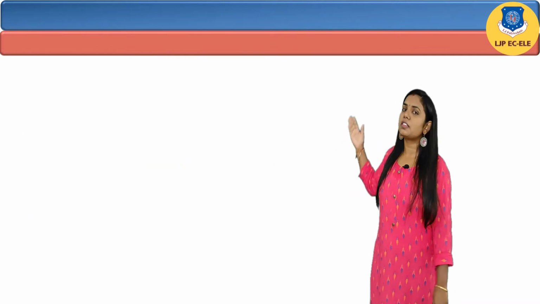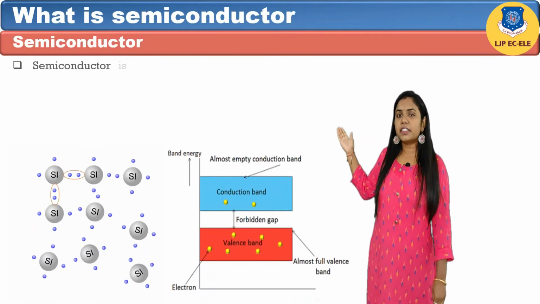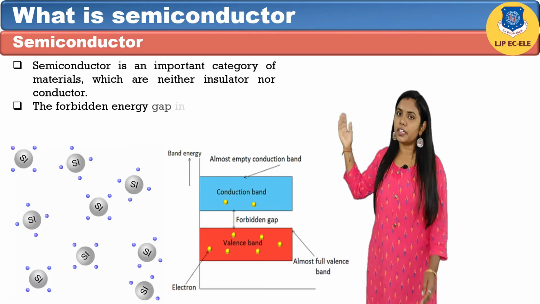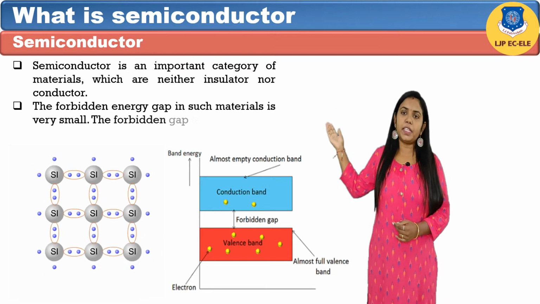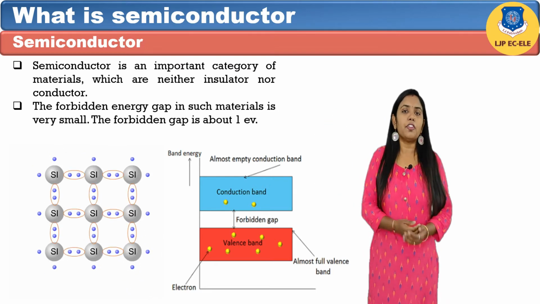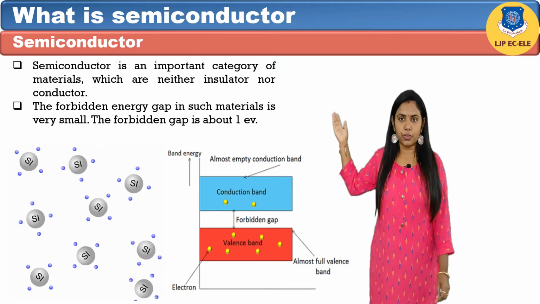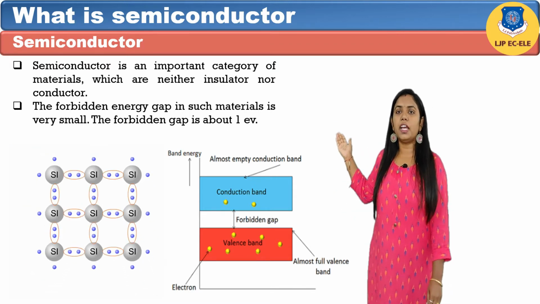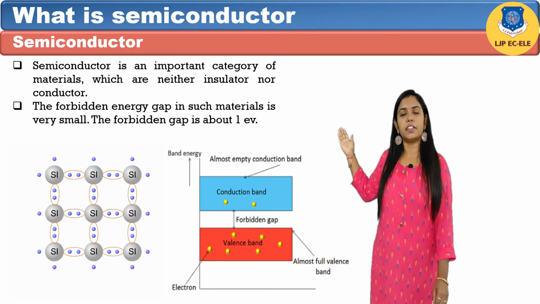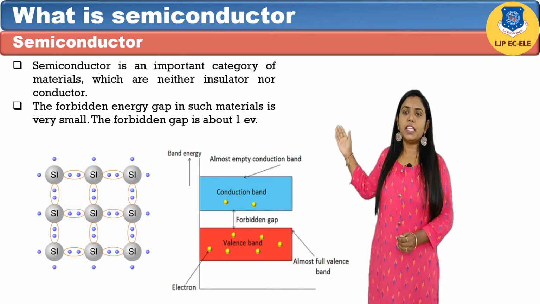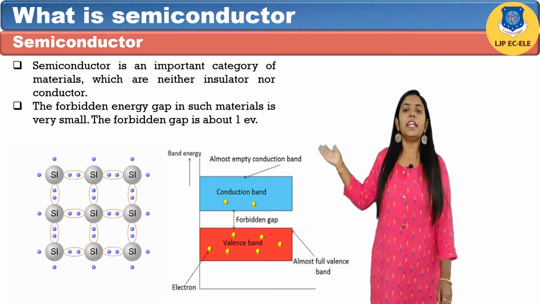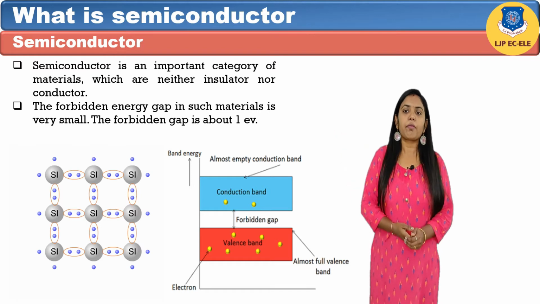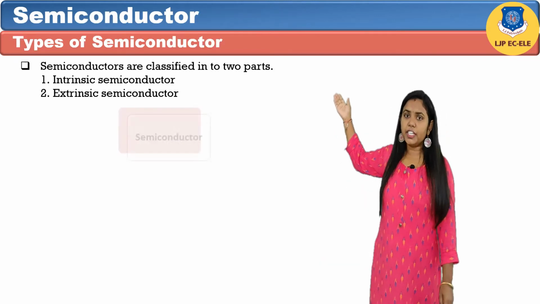The next term is semiconductor. Semiconductor is an important category of materials which are neither insulator nor conductor. The forbidden energy gap in such material is very small. The forbidden gap is about 1 electron volt. Gallium arsenide, germanium, silicon are some of the most commonly used semiconductors. Silicon is used in the electronic circuit fabrication, and the gallium arsenide is used in the solar cell, laser diode, etc. Now the semiconductors are classified into two parts.